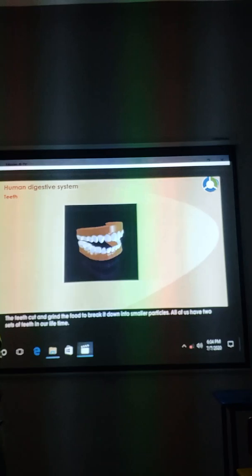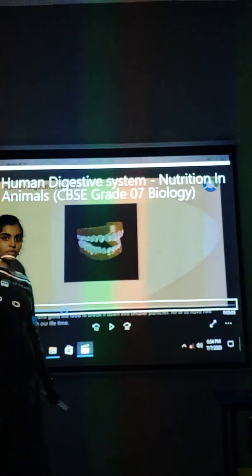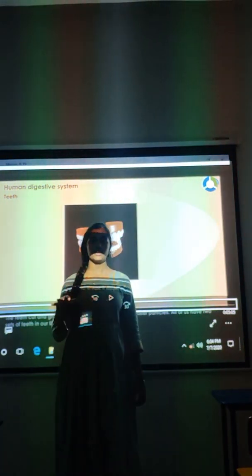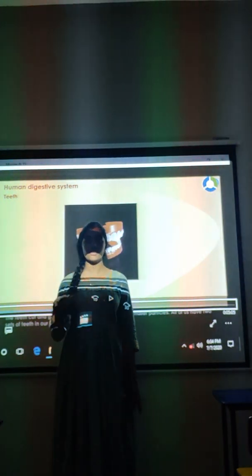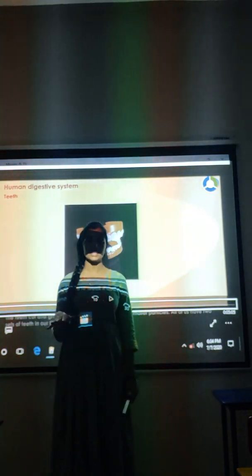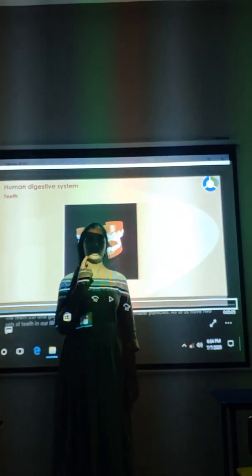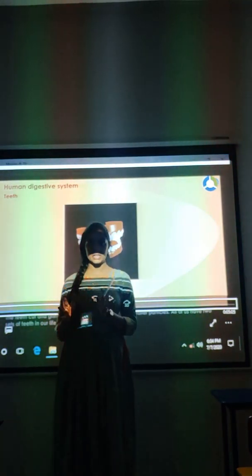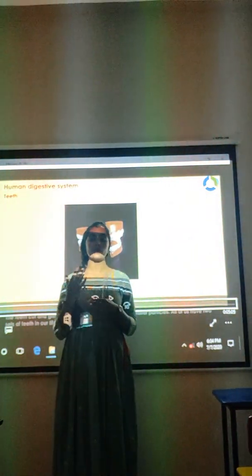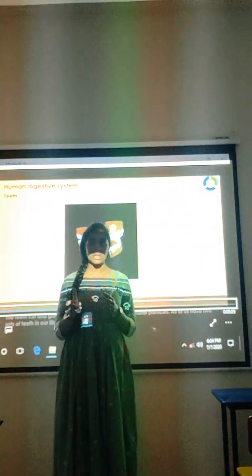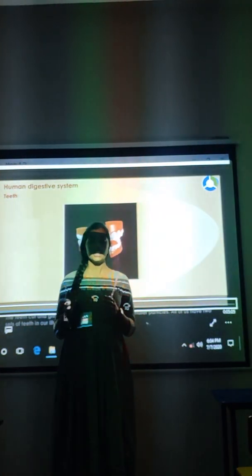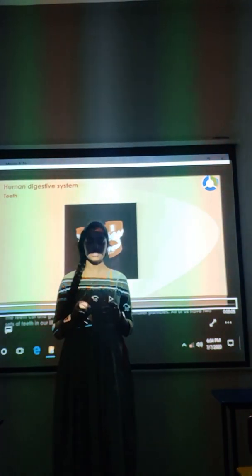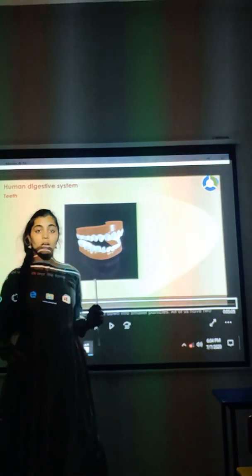Now, teeth. Let me ask you something. When you were small, we used to lose our teeth, right? When we were around 6, 7, 8 years, below 6 years, we used to lose our teeth, right? So, those teeth are called milk teeth. When we lose milk teeth, we develop another kind of teeth which are called permanent teeth. Once they are broken, they cannot be regrown. Understood?